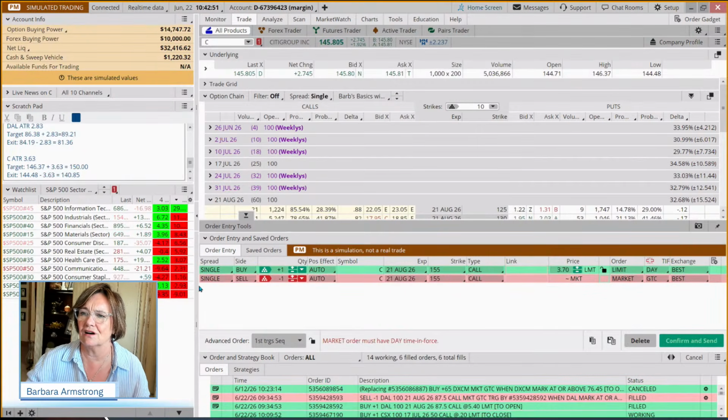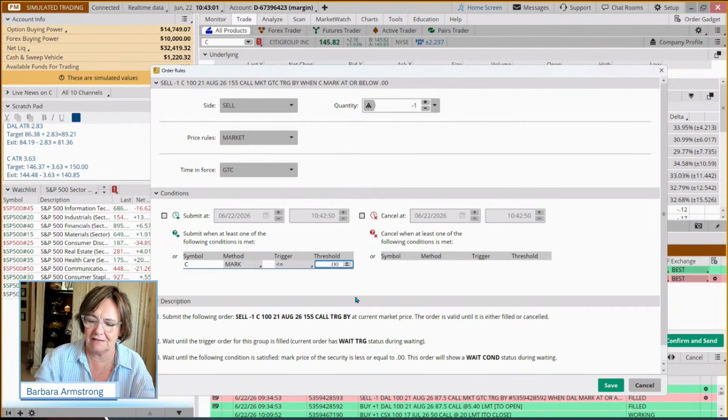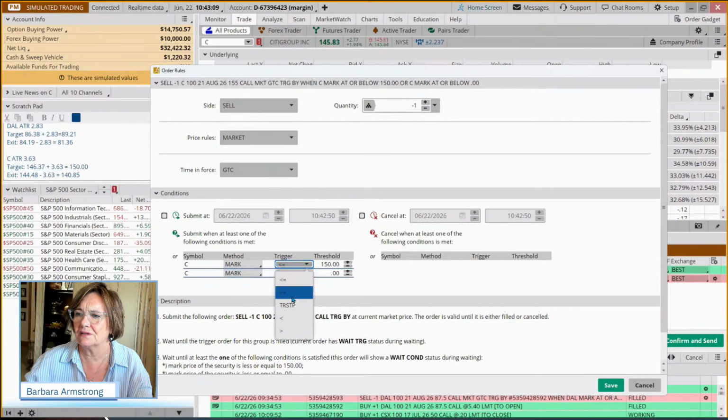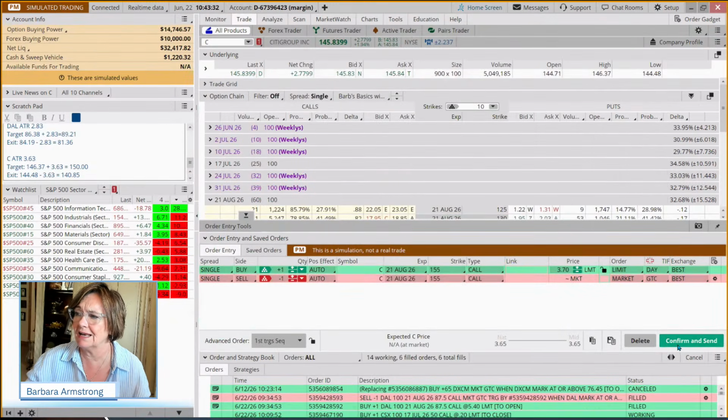And our conditions are, we want to exit if it goes above 150. Okay, we're at 145. So that makes sense. Or if it goes below 140.85. And on this one, at the end of the day tomorrow, if it hasn't gone up and hit our target, we're going to move the stop up to $1 below tomorrow's close. Because we either want to hit it or quit it.